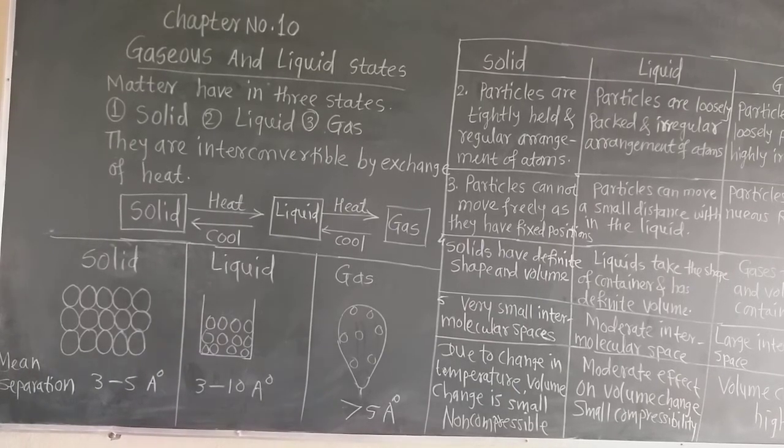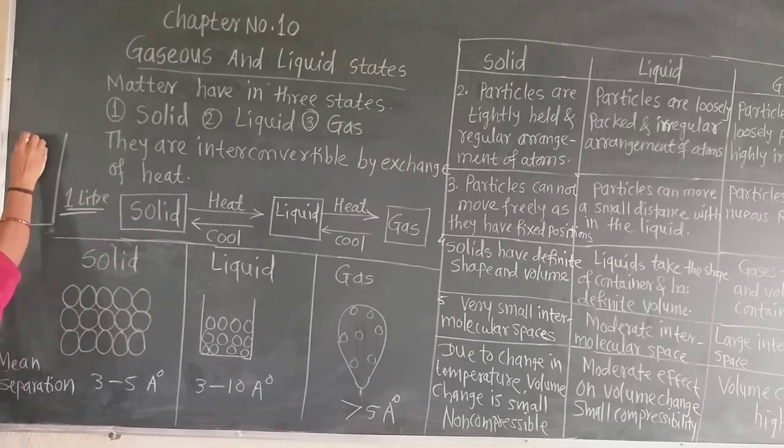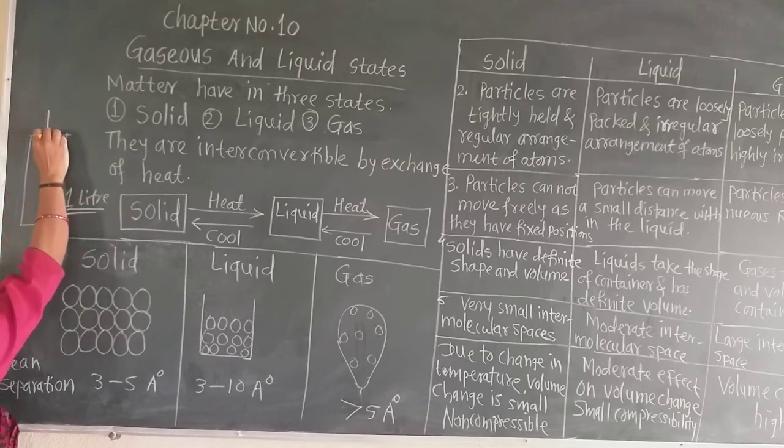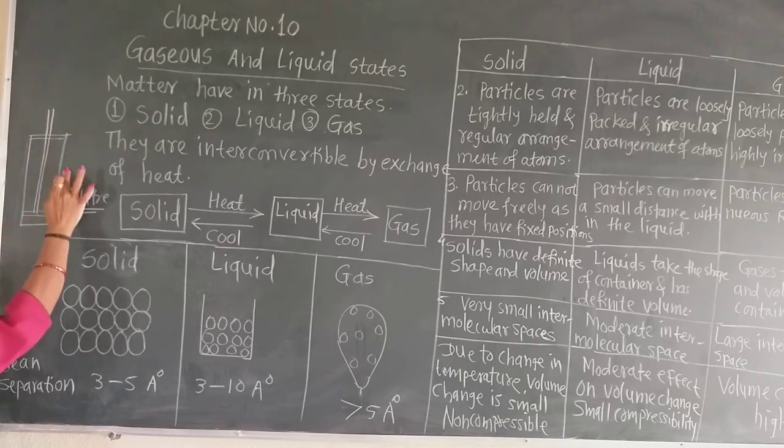Suppose this is the 1 liter measuring cylinder, into which we put the gas, and I apply pressure on that gas using the piston. After some time, the piston comes here, and the volume which was 1 liter of that gas becomes now 5 ml.